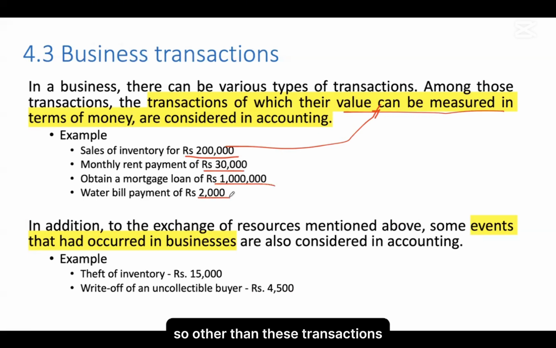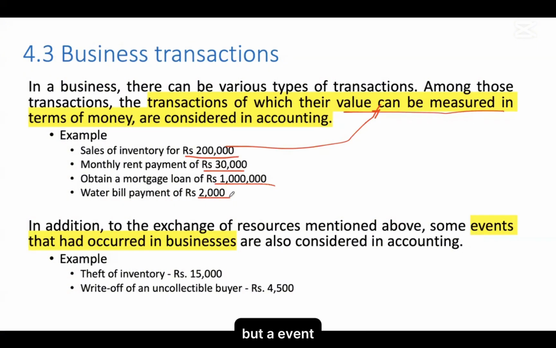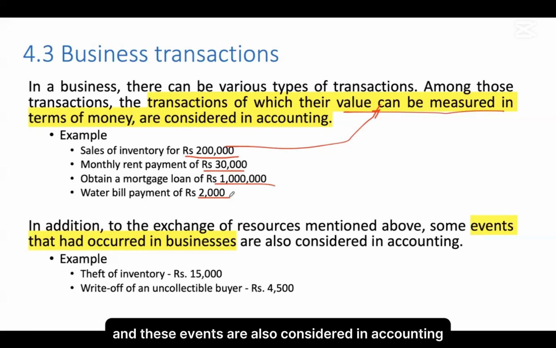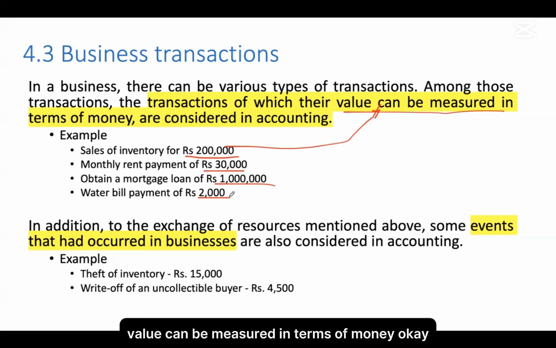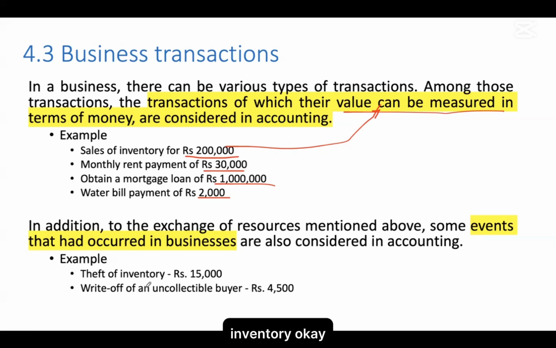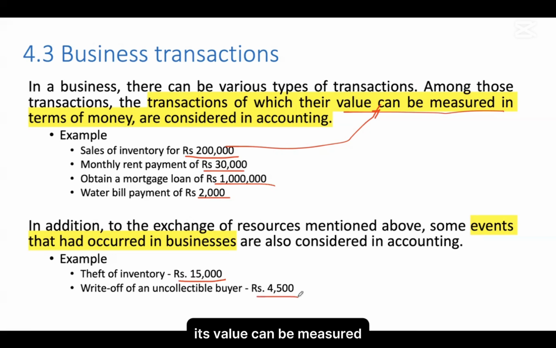Other than these transactions, there are something called events. There are events that can happen in the business. This is not a transaction, but an event. And these events are also considered in accounting, and you can see, value can be measured in terms of money. Now let's look at this theft of inventory. That is an event. It is not a transaction. Write off an uncollectible buyer. That is an event. It is not a transaction. But we consider them in accounting as an event, and its value can be measured.